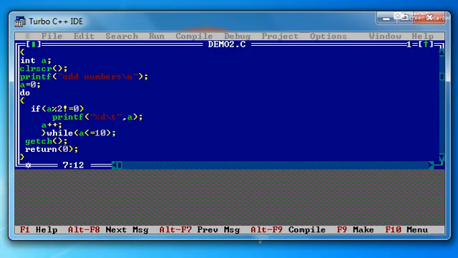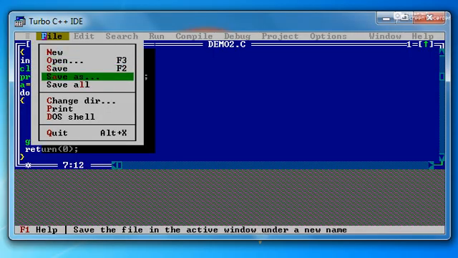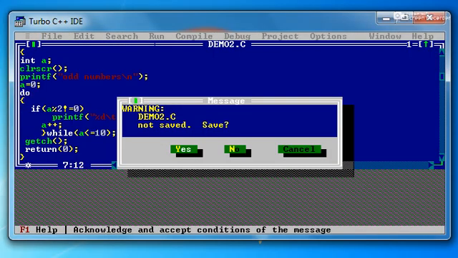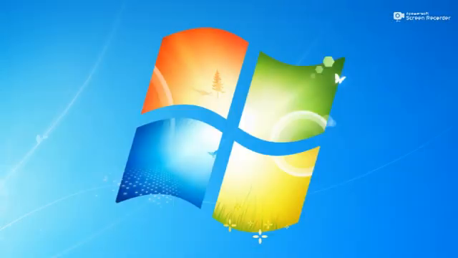Now just before leaving this, we will check how to terminate or exit from this Turbo C. So Alt F and then go for quit. It will check again whether you want to save it or not. Yes, then this will be the situation.